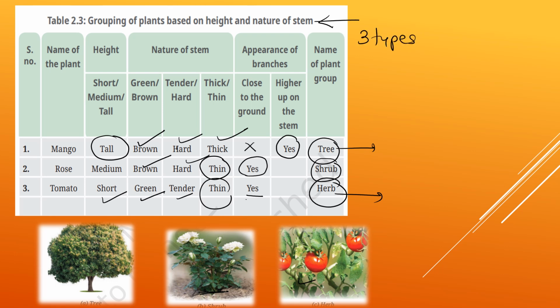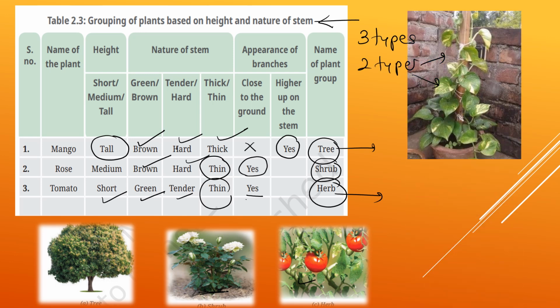And 2 are remaining. Let's see what these are. These are the climbers. I took the example of money plant. Climbers are plants having very thin and tender stems, which can easily break without bending, and they need support to grow. They can climb by using the support, that's why they come under climbers.